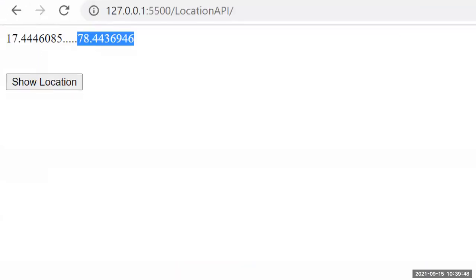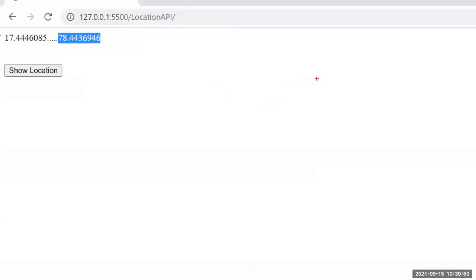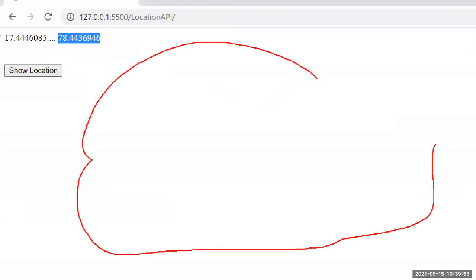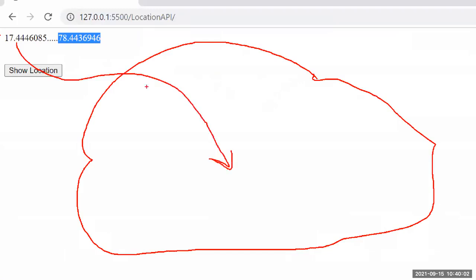So guys, in today's session, whenever we click the button, we are able to get the latitude and longitude. Not only latitude and longitude, whenever you click that, we need to open Google Map. In that Google Map, we need to mark our latitude, and next we need to mark longitude also.